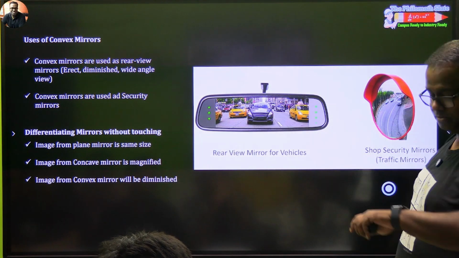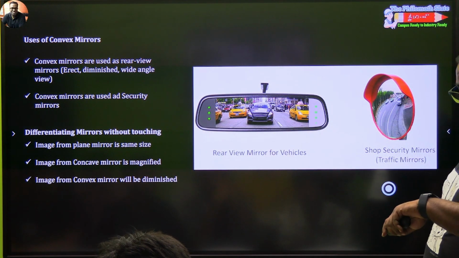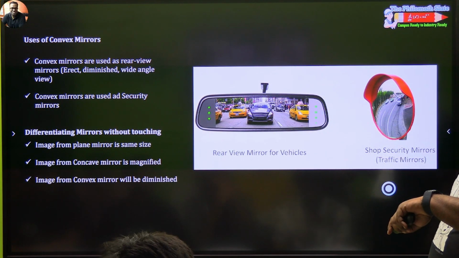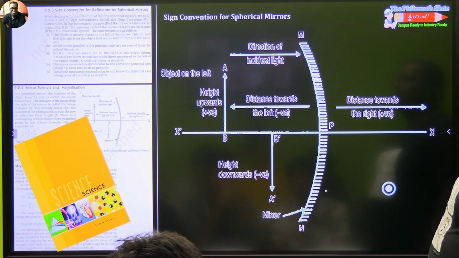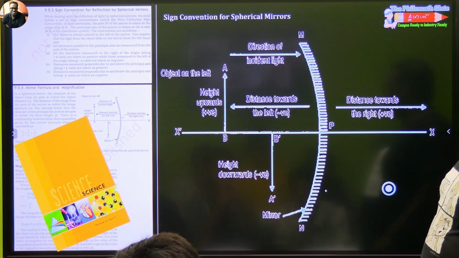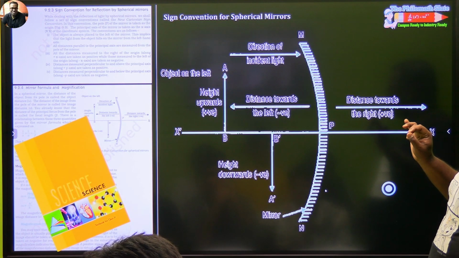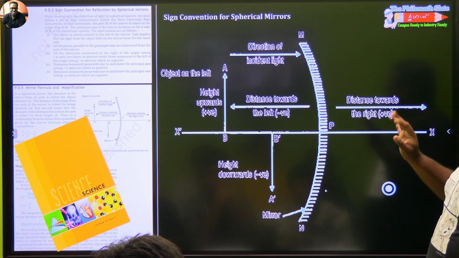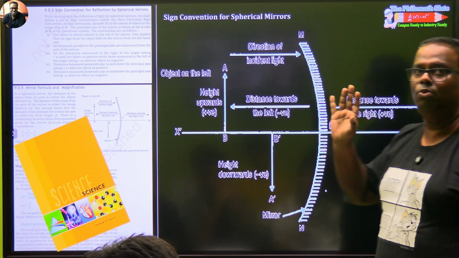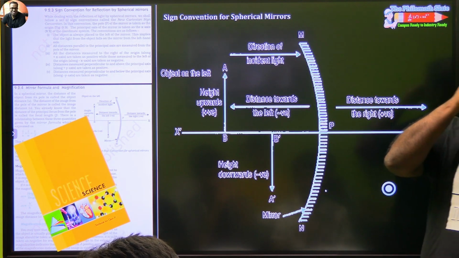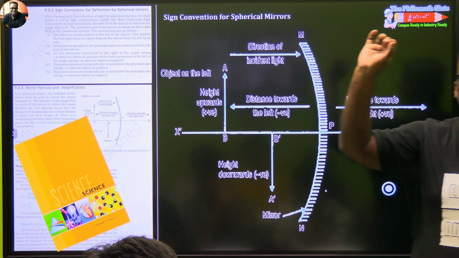Clear? Now, next, sign convention. Do you want me to use the whiteboard and explain once, or are you fine with this? Tell me if you want me to use the whiteboard. I'll use the whiteboard. Anyone wants me to use the whiteboard and explain the whole thing?